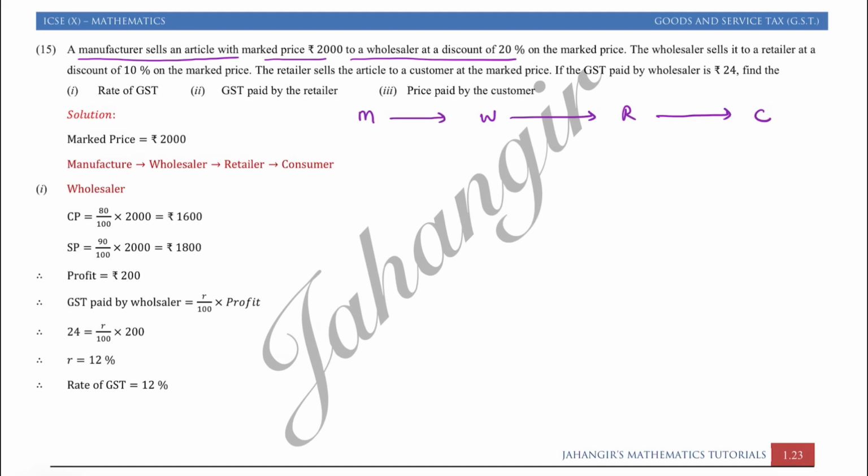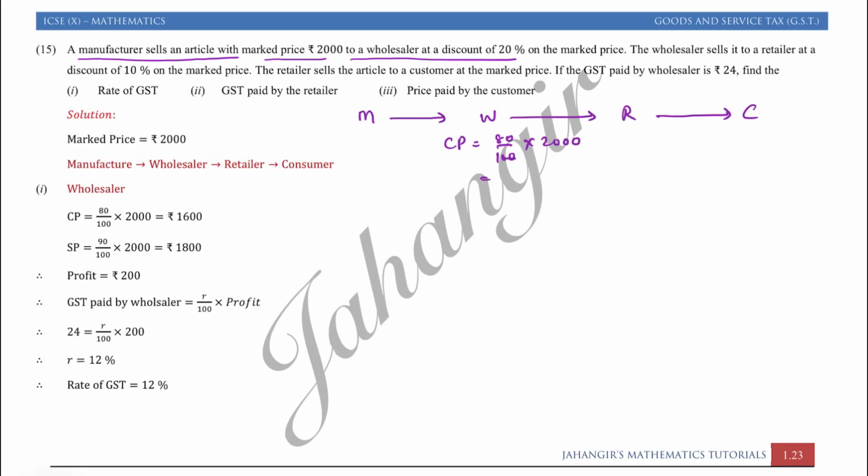ठीक है. तो the manufacturer sells an article with mark price 2000 rupees to the wholesaler at a discount of 20%. तो let us write the CP of the wholesaler. CP of wholesaler is 20% discount. So 20% discount means 100 minus 20, 80 upon 100 into 2000.